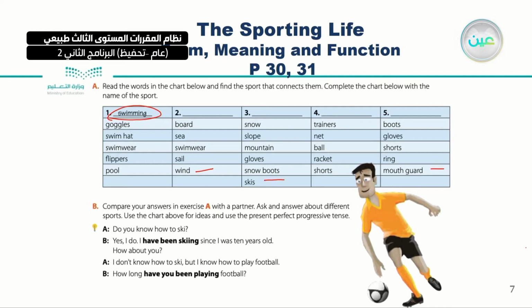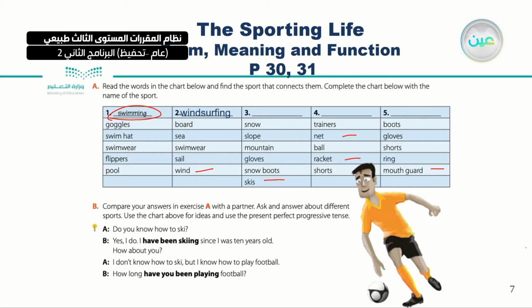Okay, for example, here we have racket or net, for example, trainers. So we are going to start. Let's start. Where can you find board, sea, swim, wear, sail, and so on? You could find them in windsurfing.